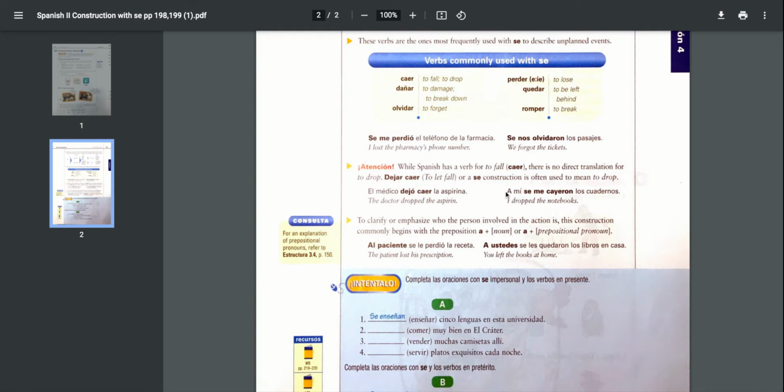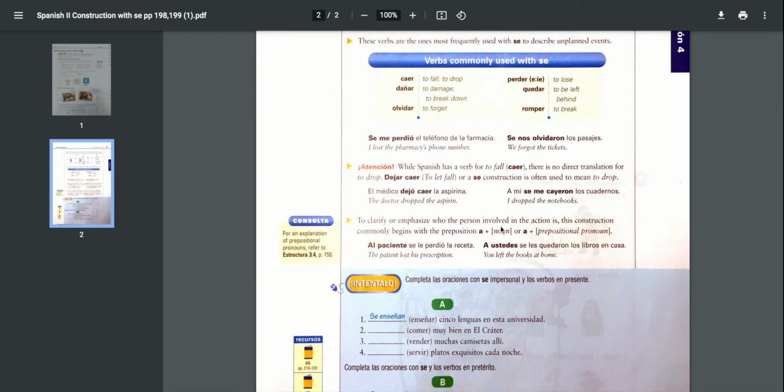Okay, so now you can see this part here at the beginning. This is a mí. So what does that mean? That is to clarify exactly to whom that happened. So to clarify or emphasize the who, the person involved in the action, even though here it really tells you who, se me, right? Se me cayeron. But this is more of an emphasis. To emphasize that it actually happened to me, you would use this construction, a mí. Or in the first one, el médico, you could actually put the person that it happened to, the actual subject, at the beginning. And that is to emphasize.